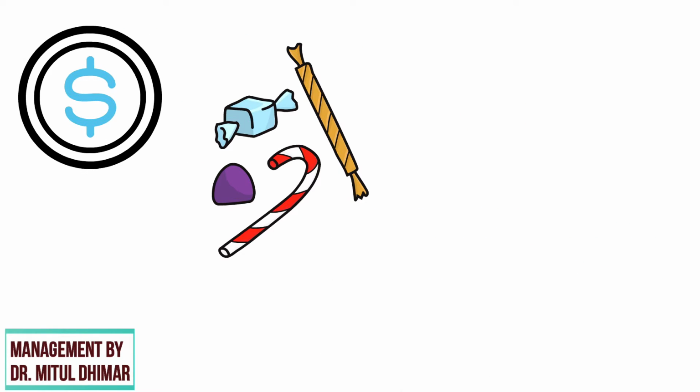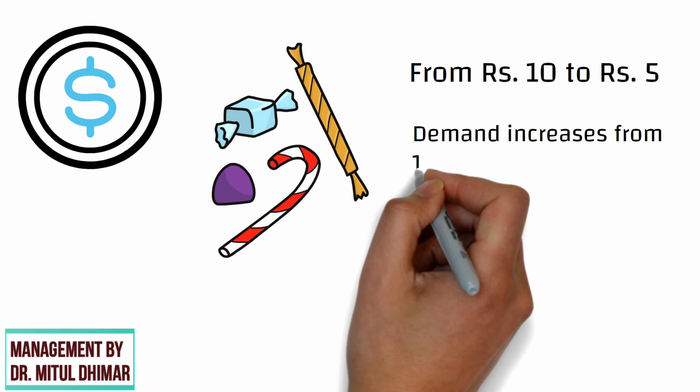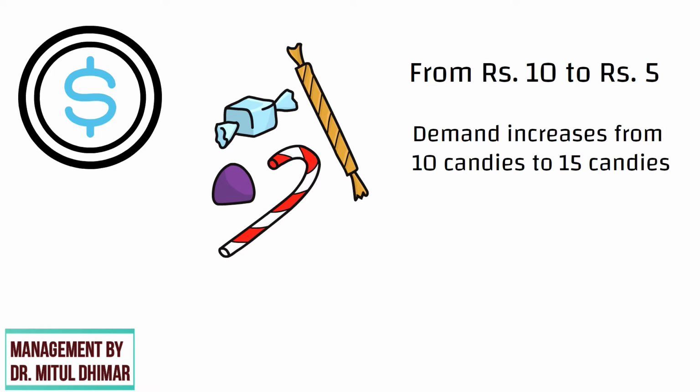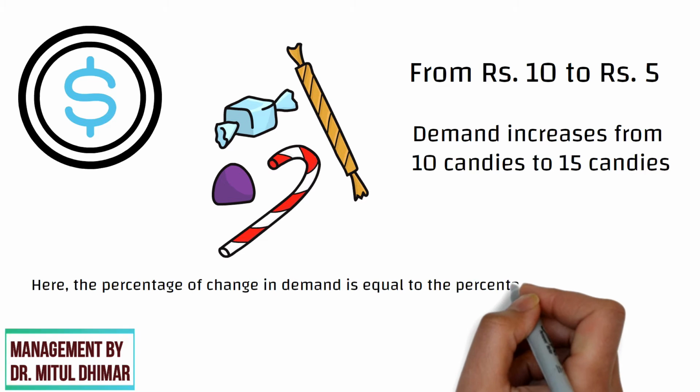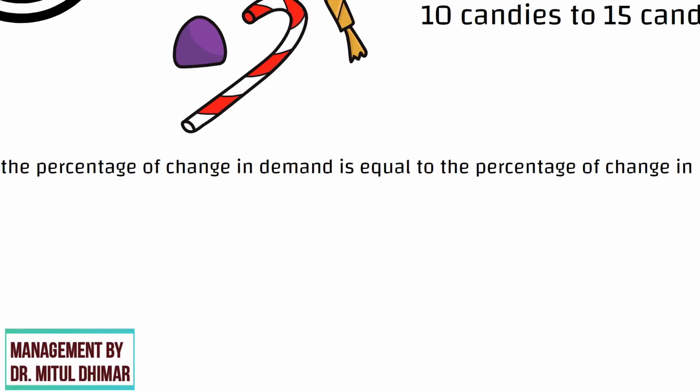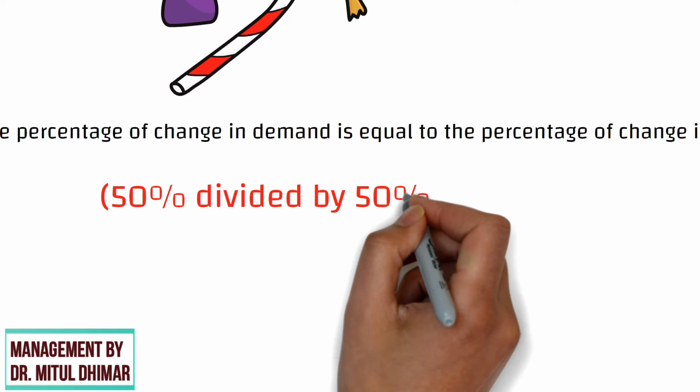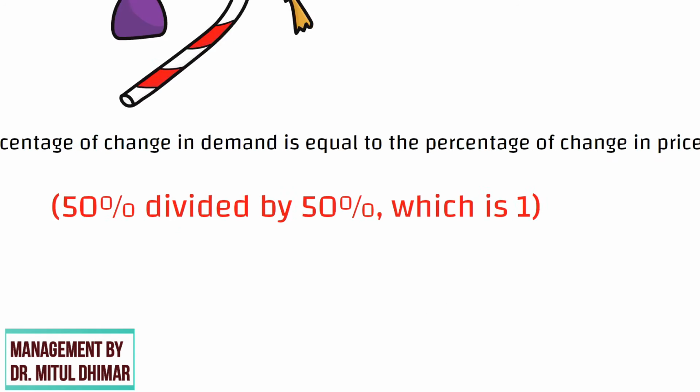For example, let us say that the price of a candy drops from rupees 10 to rupees 5 and the demand increases from 10 candies to 15 candies. Here, the percentage change in demand divided by the percentage change in price is 50% divided by 50%, which is 1.